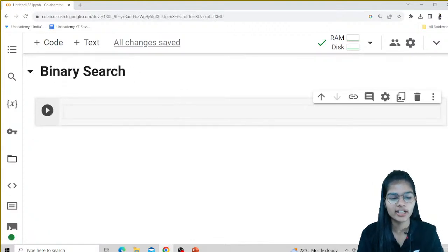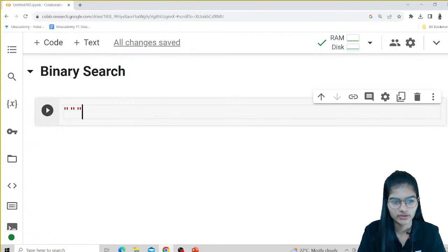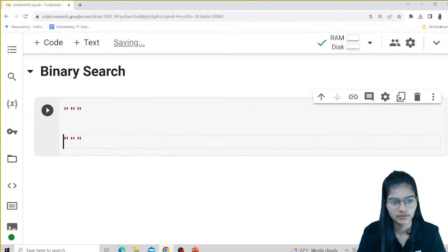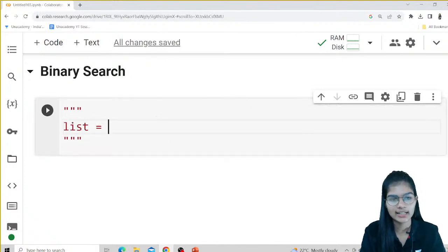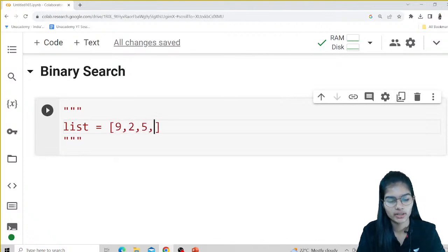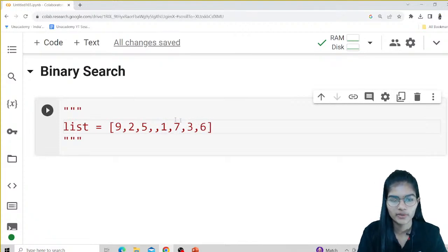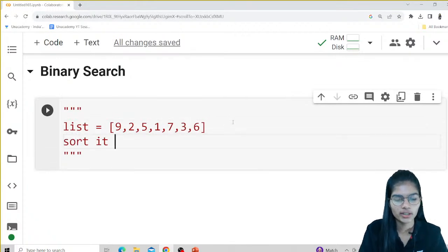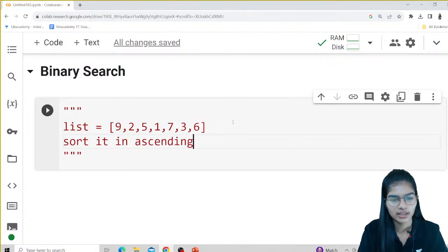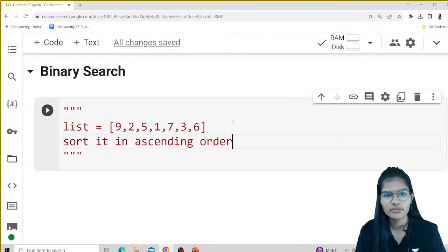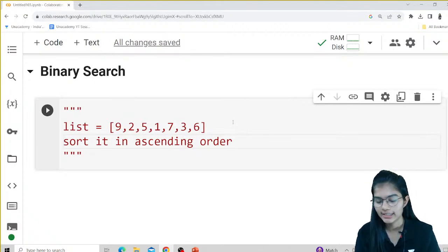Okay, this is the binary search, right? So let's say I have this element which is x. First, let's declare a list. Let's say I have a list and that list is 9, 2, 5, 1, 7, 3, 6. Right, let's say this is a list which we are having. Now, the very first thing that I will do for my list is sorting it in the ascending order, right?